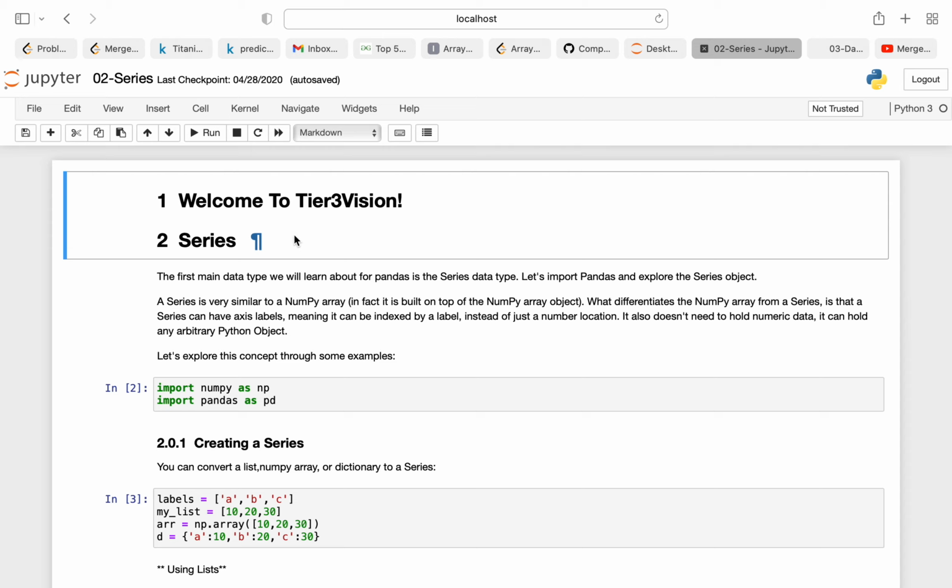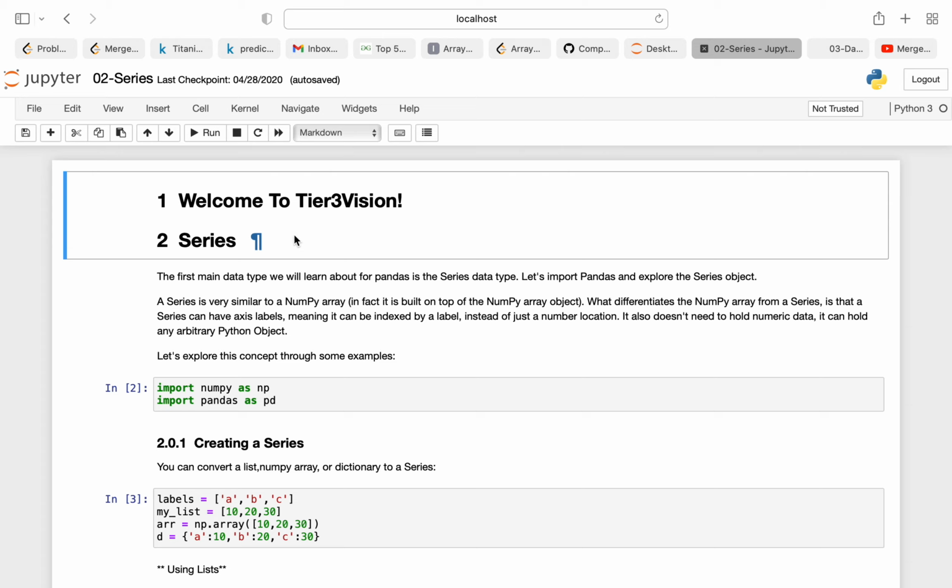Series is very similar to a NumPy array. In fact, it's built on top of the NumPy array object. What differentiates a NumPy array from a series is that a series can have access labels, meaning that it can be indexed by label instead of just a number location. For example, in an array we have index location, but here you can index the number based on label.